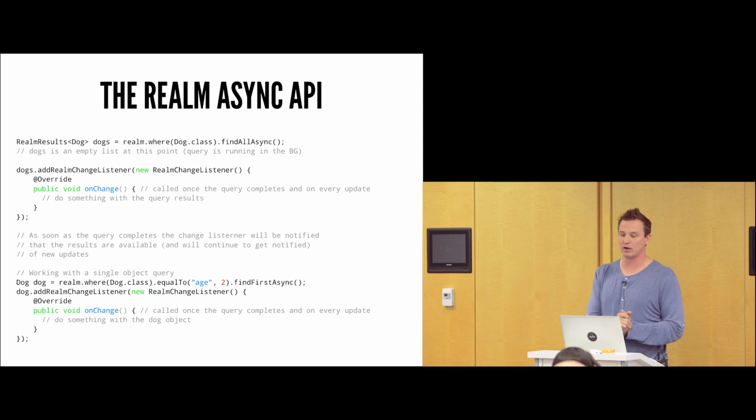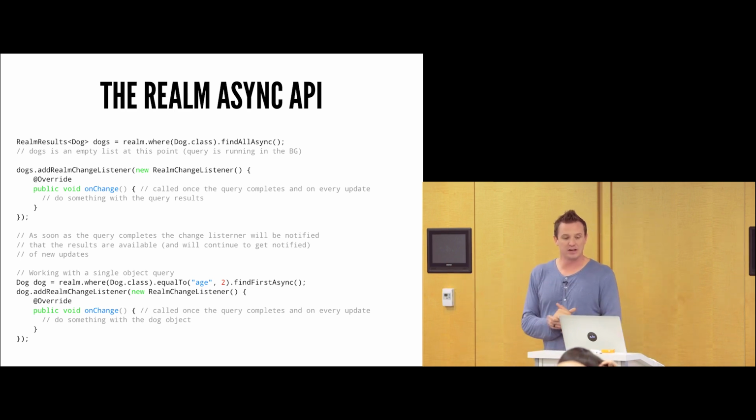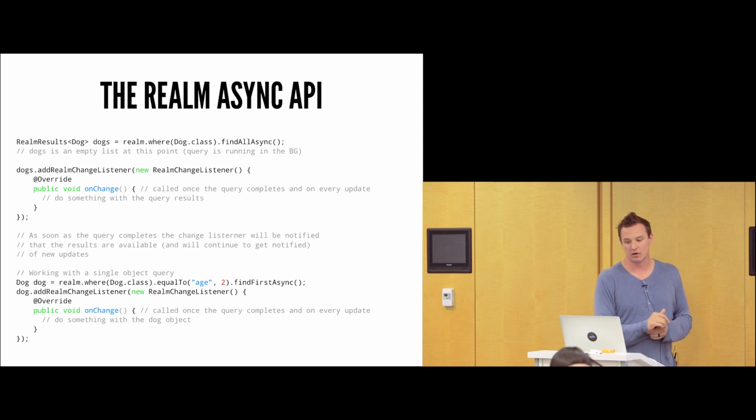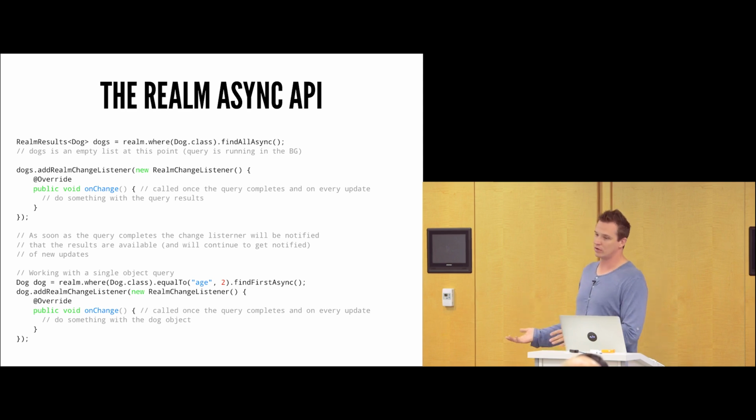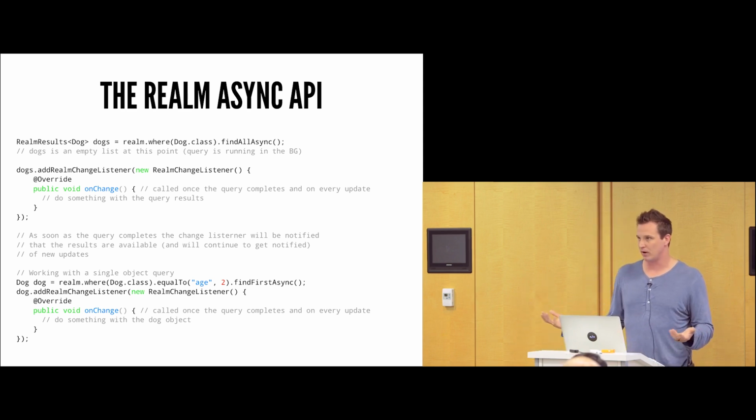And that's going to be for a list of dogs. You can also do it for an individual object as well, and you add a change listener to that individual object as well. So the big thing to think of is, if I want to use the asynchronous API, you're just going to tack on the async word to the end of all of your calls, and everything will become async for you. It'll be done in a background thread for you.